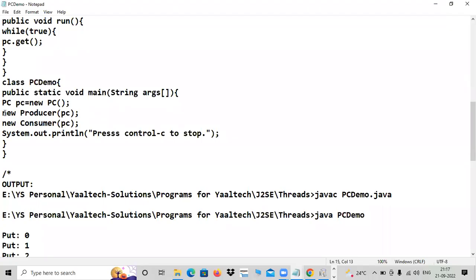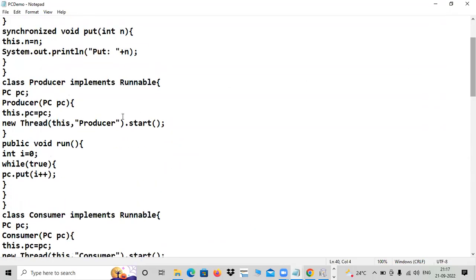Yes. The new producer constructor is invoked and you are passing PC. PC is nothing but the PC class object you are passing, right? After that, what happened inside? See, this.PC = PC. That you know, I need not tell, because this PC has a little life and this PC has a better life. That's why this refers to the current object. Whatever PC object it got is assigned to this PC.